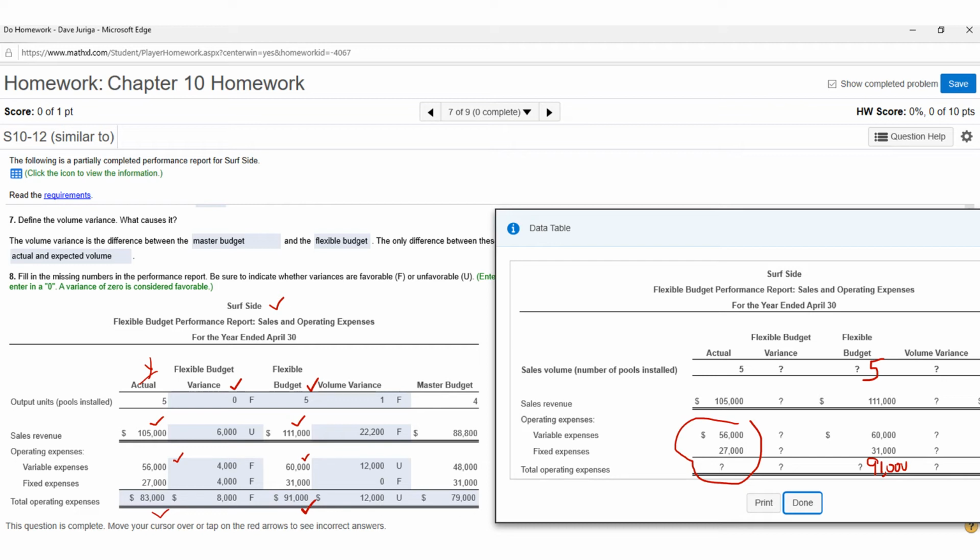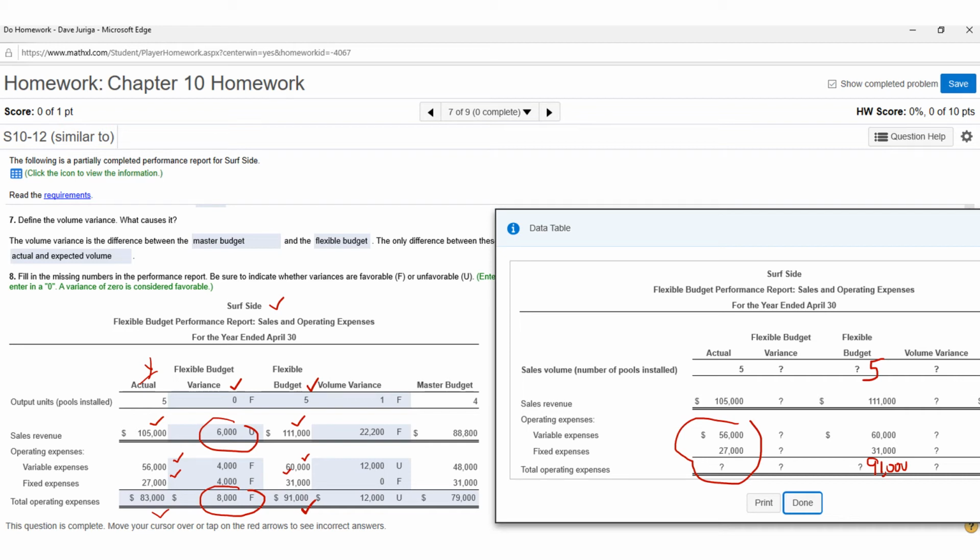Then when you go to the expenses, you're comparing 56,000 actual to 60. That's actually good. That's a 4,000 favorable, meaning that you did not incur as many expenses as you thought you would. And then the same thing with the fixed costs. You had 27,000 versus a budget of 31. That's also 4,000 favorable because you incurred less fixed cost. So overall, your operating expenses are good by 8,000, and your revenue was bad by 2. And if you netted the 2 together, you'd be a $2,000 positive variance because even though you had less revenue than you'd expected, you also incurred a lot less cost.